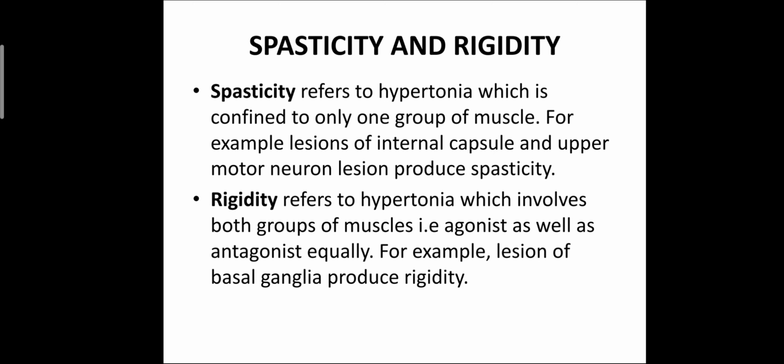So spasticity means hypertonia involving one group of muscles, and rigidity means hypertonia involving both groups of muscles, like agonist and antagonist.